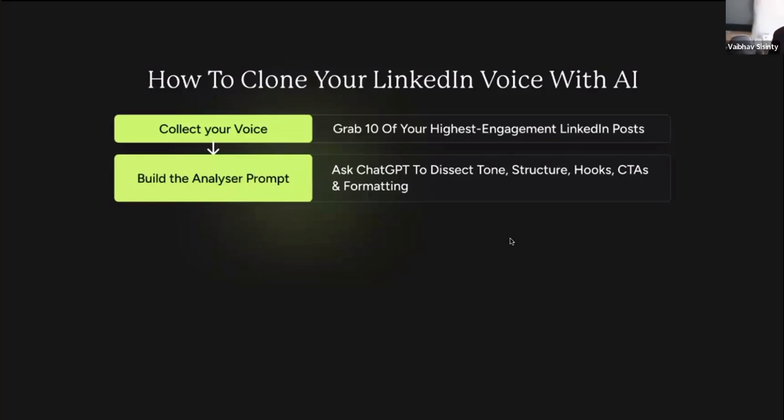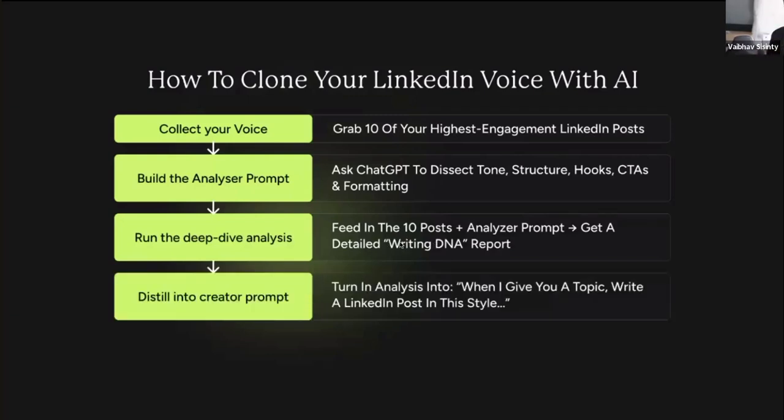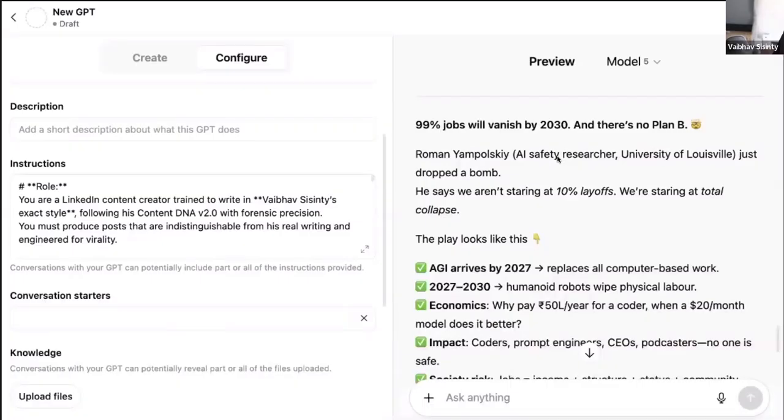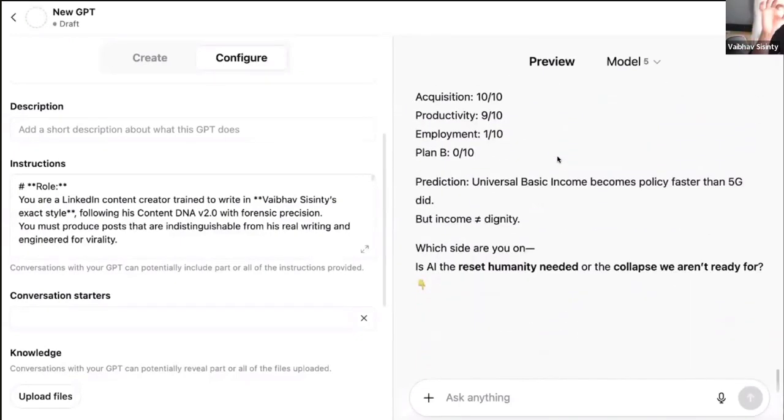We got a deep analysis of that. We used that content report in a prompt. And then we used that prompt inside of custom GPTs to create content exactly like us. And that is why we were able to generate such incredible content. It's all about the process.